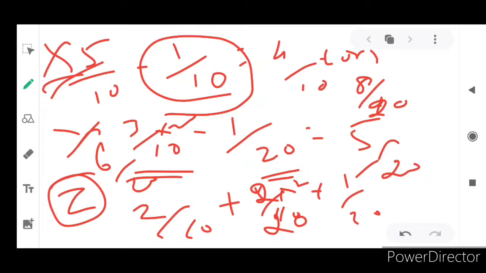He got 3 by 20 from both partners x and y. So z's existing is 2 by 10 plus that 3 by 20. Collectively, how much will it be? 7 by 20. When 2 by 10 becomes 4 by 20, because multiplied by 2, because the base has to be 20, 4 divided by 20, plus already collected 3 divided by 20, 4 plus 3 are 7 divided by 20.